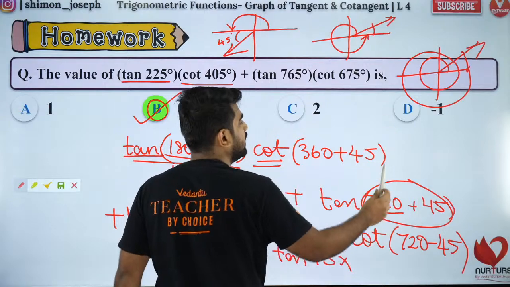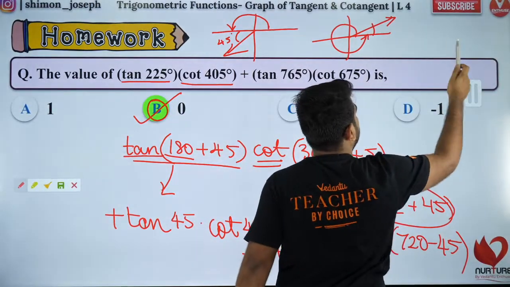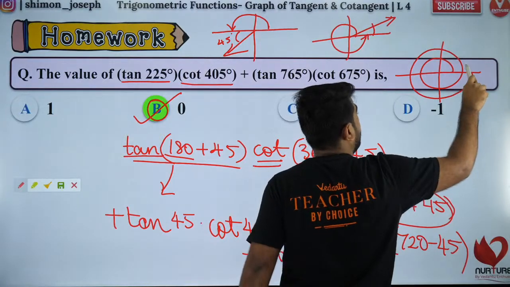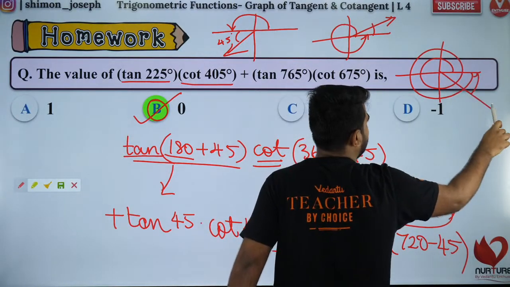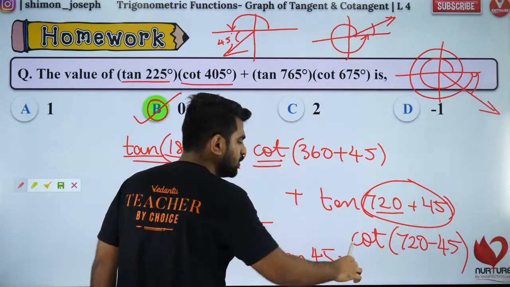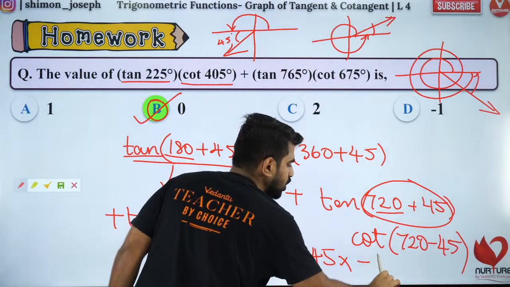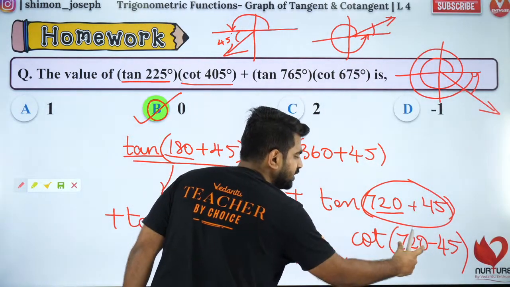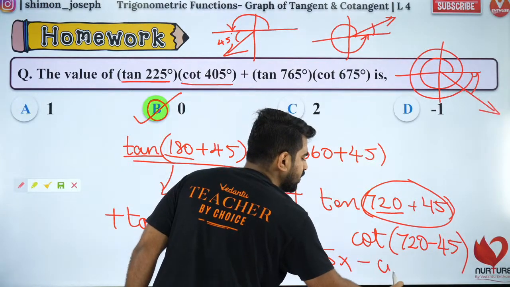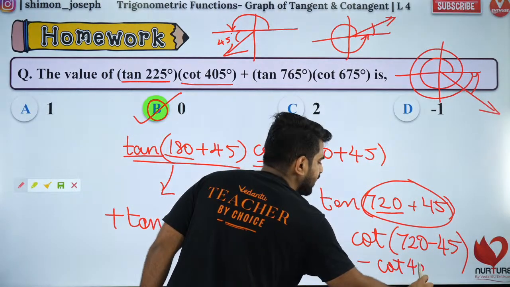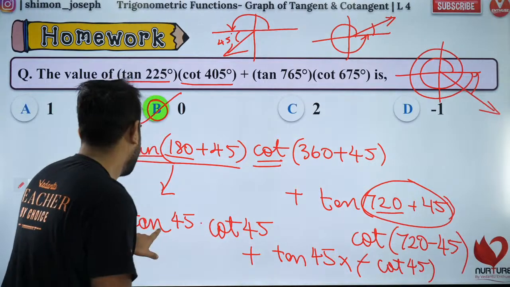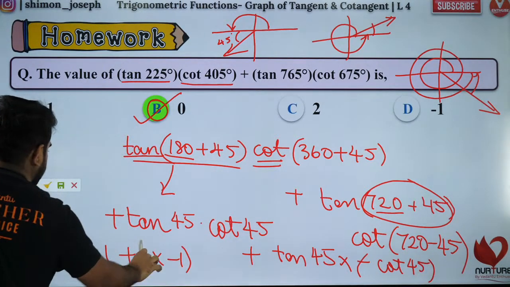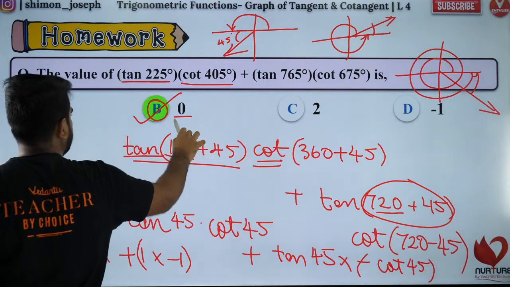720 minus 45. 720 minus 45 will be in the fourth quadrant because 720 means double revolution, minus 45 means I have to come back, so it will be in the fourth quadrant. So fourth quadrant cot is negative, so it will be minus. Of 720 is an integral multiple of pi, so that is 4 into 180. So cot will remain cot only, so it will be cot of 45. So are you all clear? So it will be 1 into 1 plus 1 into minus 1. That's the answer. So it is 1 plus minus 1. That's why answer is 0.